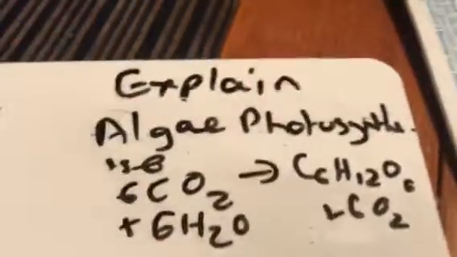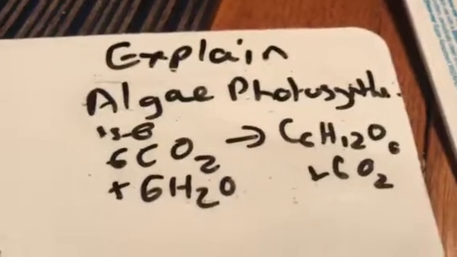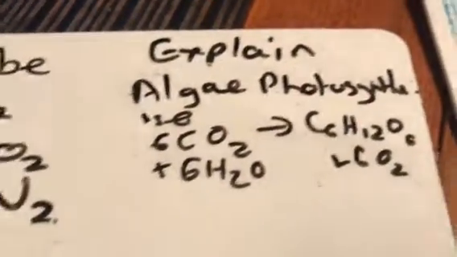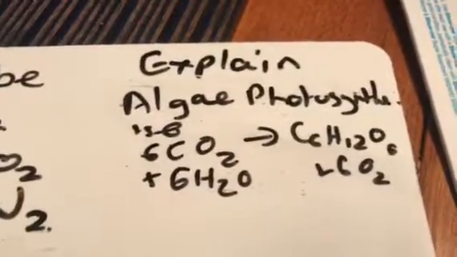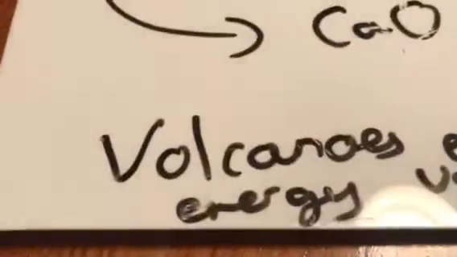Okay, an explanation as to why we see these features is from an evolutionary perspective. Algae were formed. Those algae photosynthesize. The equation there shows you the equation for photosynthesis, which uses up carbon dioxide and generates oxygen. So that is both why the oxygen increases and a partial reason for why the carbon dioxide decreases. There is another reason why the carbon dioxide decreases. It's because some of the volcanoes have been converted into landmass.